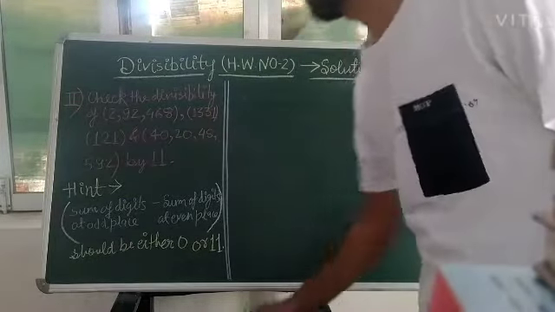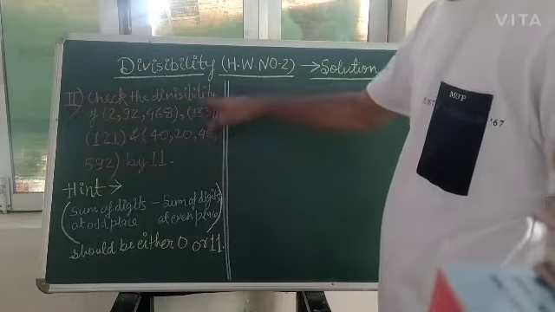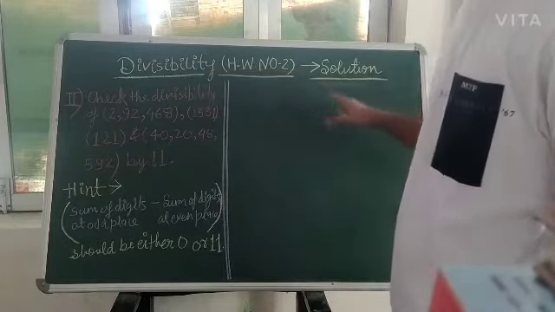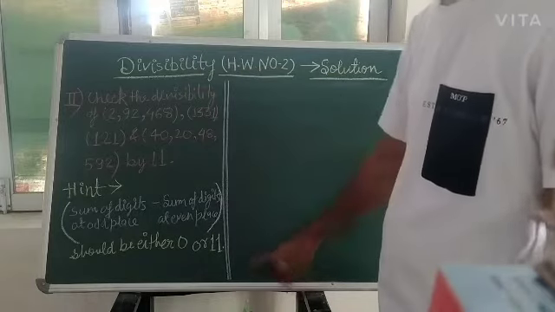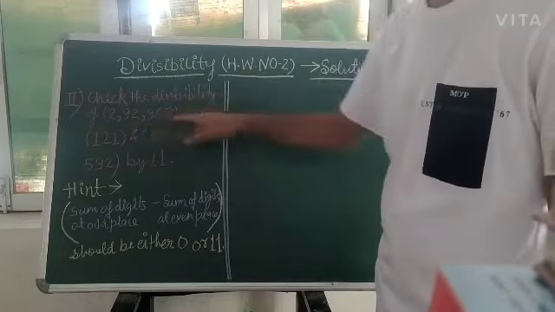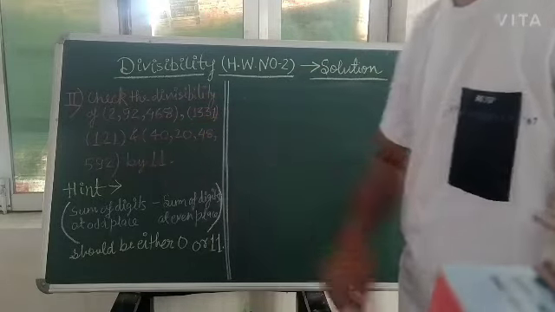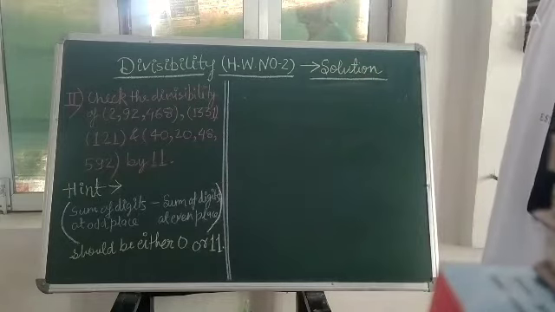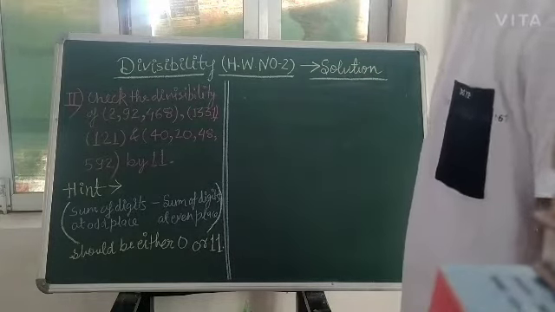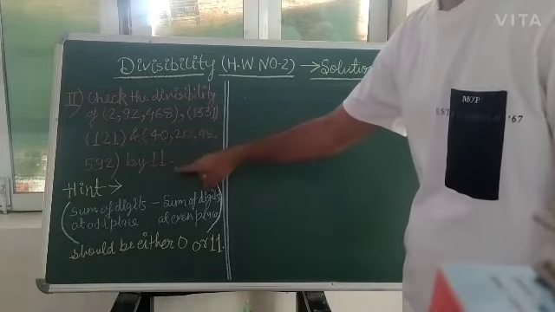Next we shall move to the second homework of that divisibility, homework number 2. The second problem was to check the divisibility of this number, this number, this number and this number by 11. So the question is saying to check the divisibility of the numbers by 11.